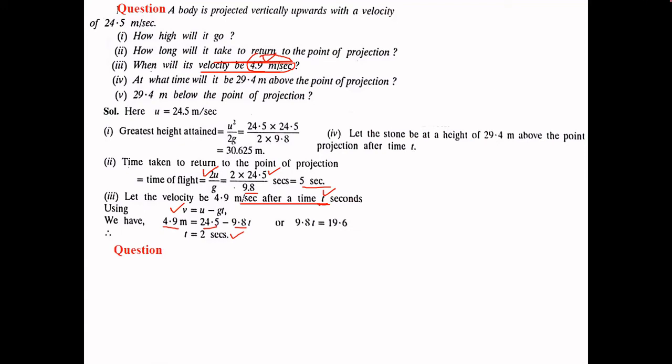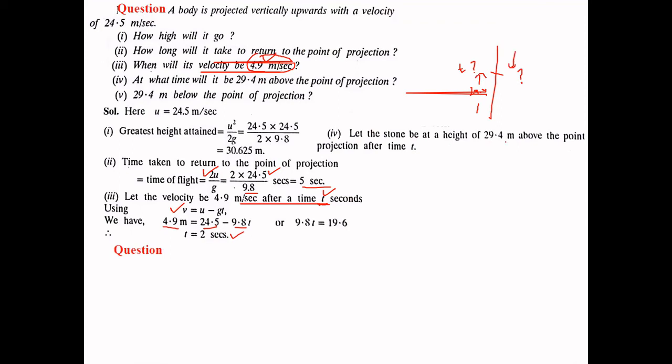So a particular height is given to us, that the particle has reached this height. This height is 29.4, and we have to evaluate the time. At what time? So the time will have two values. Firstly, when the particle is moving upwards, and then when it is returning downwards.